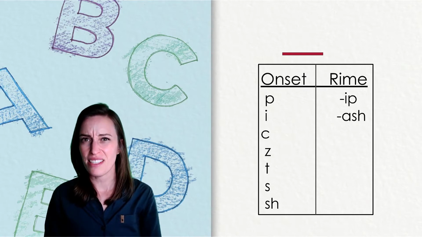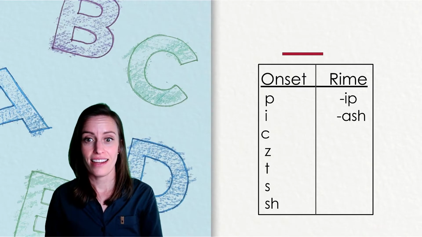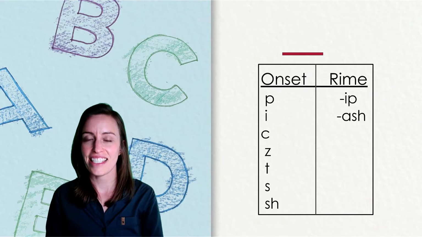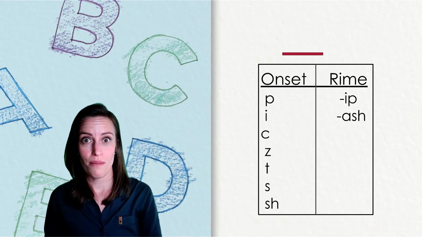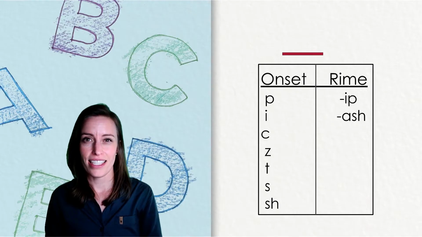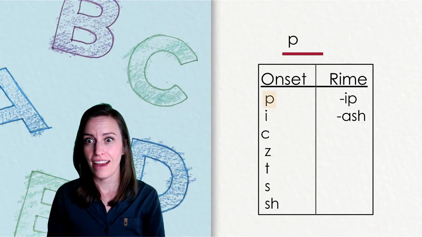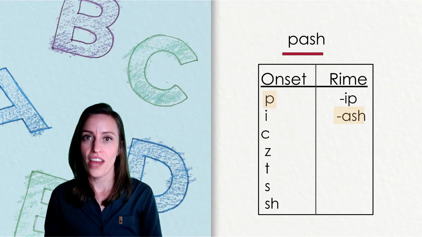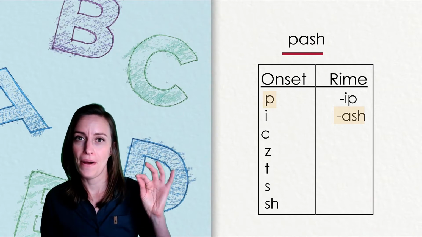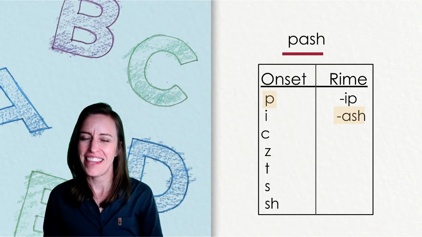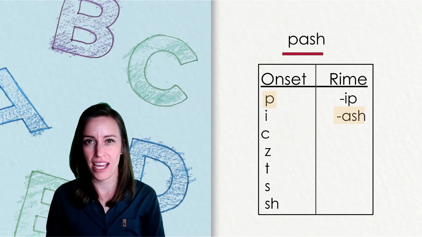Let's look at our choices for the onset or beginning sound. P, I, C, Z, T, S, and SH. For the rhyme, my choices are ip and ash. If I select the onset P in the rhyme ash, what did I make? That's right, pash, P-ash. Is that a real word? No, but thanks for sounding out that nonsense word with me.